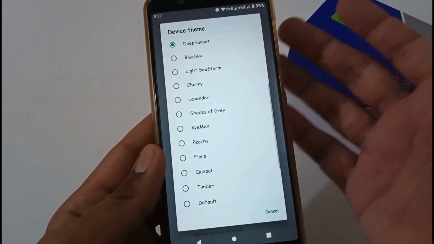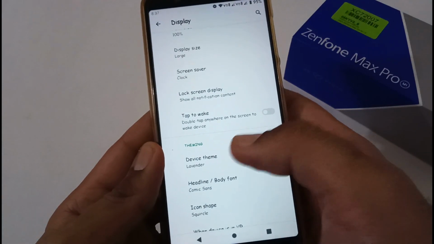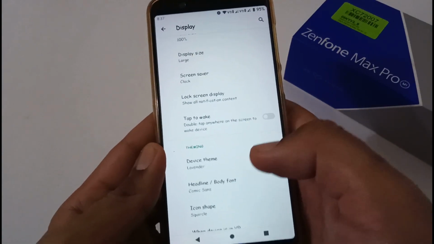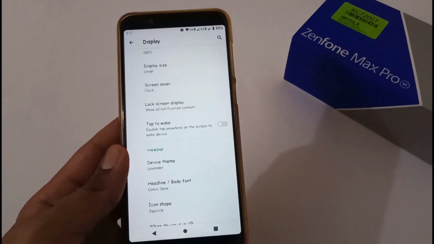Let me change the theme to maybe lavender. So it has been changed. I'm not sure how theming is working in the background, but everything is provided and you can try it. You can provide your valuable feedback in the comment section below.